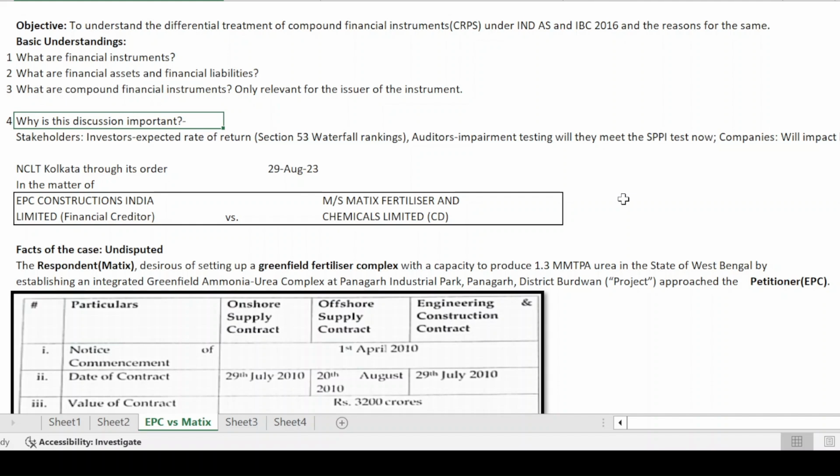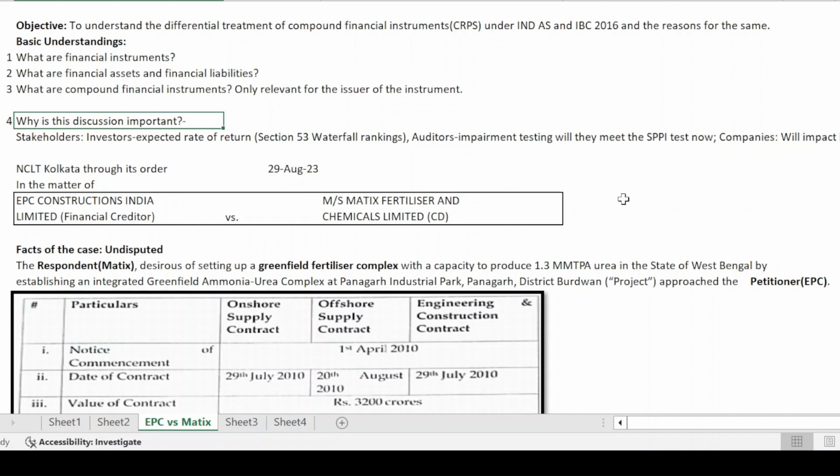So why is this discussion important today? If I look at all the stakeholders, for an investor, it is very important to understand that the instrument that I am holding, what is the relative position of that instrument with regards to its waterfall mechanism at the time of liquidation. Because if I am getting classified as an equity, then the expected rate of return that I would be expecting from that instrument would be higher as compared to if that instrument was being classified as a debt.